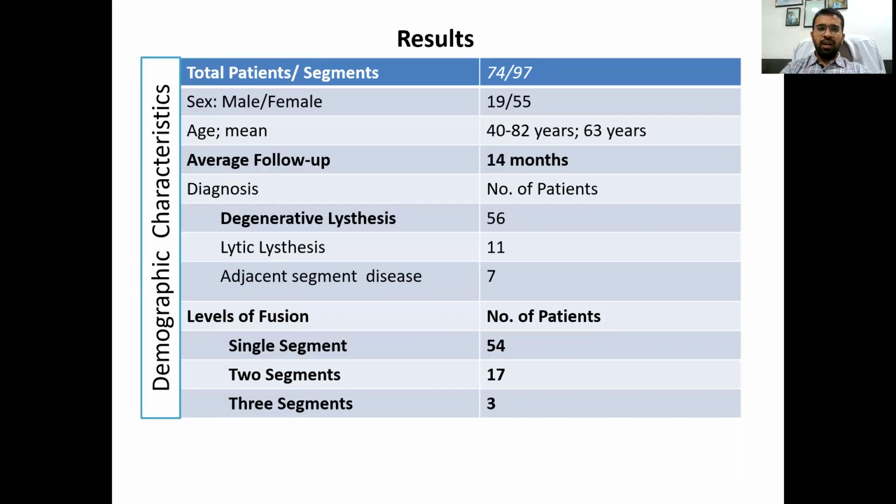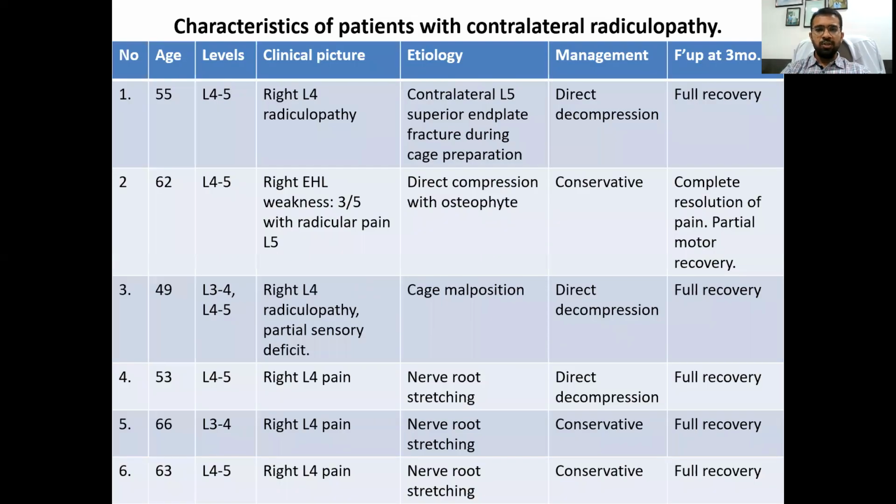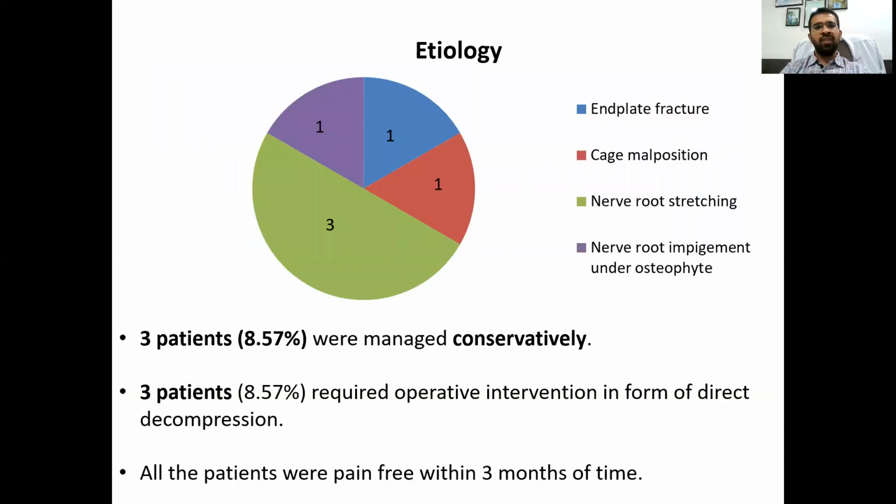These are the demographic characteristics of our patients. All the perioperative complications were noted. Among them, contralateral radiculopathy was present in 6 patients. The incidence was 8.1%. This table shows the characteristics of the patients with this particular complication. I am going to discuss them in detail.